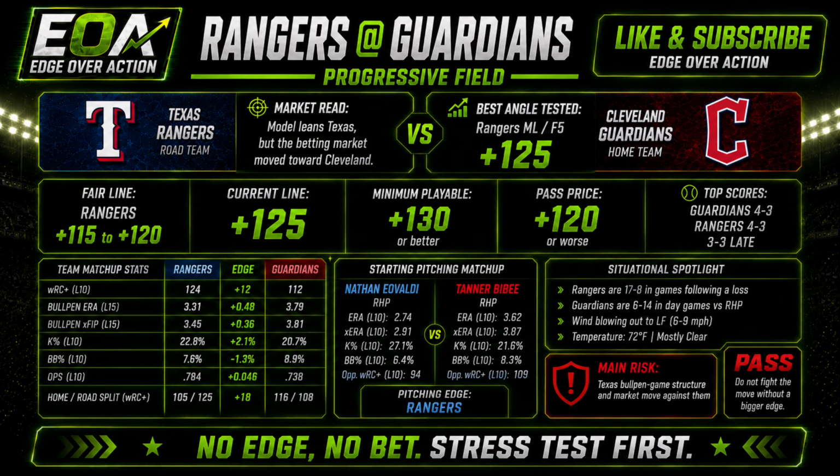If the Texas bullpen game plan fails, this loses quickly. If Messick is sharp, Cleveland does not need much offense. If the Rangers' offense does not punch the weird Cleveland lineup early, the bullpen variance becomes too high. A 3-run first by Cleveland likely kills the dog angle. Strongest reason not to bet it, the market moved against the model edge. So, best angle, Rangers money line for 5.